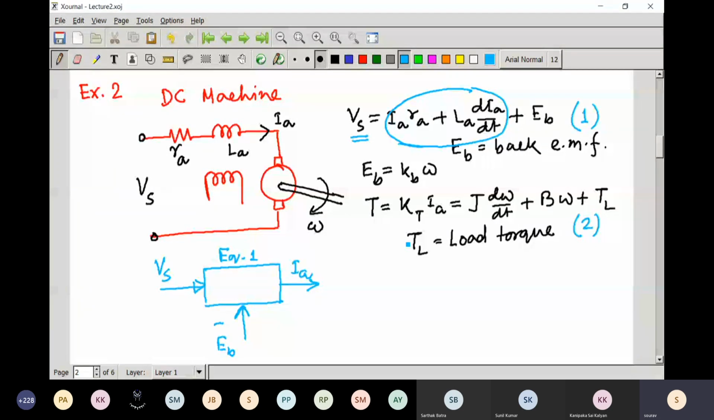Now from here you can see that the developed torque is directly proportional to the armature current. So if you multiply with this KT, which you get from this equation, you will get this amount of torque, that is the developed torque. And now from this equation,